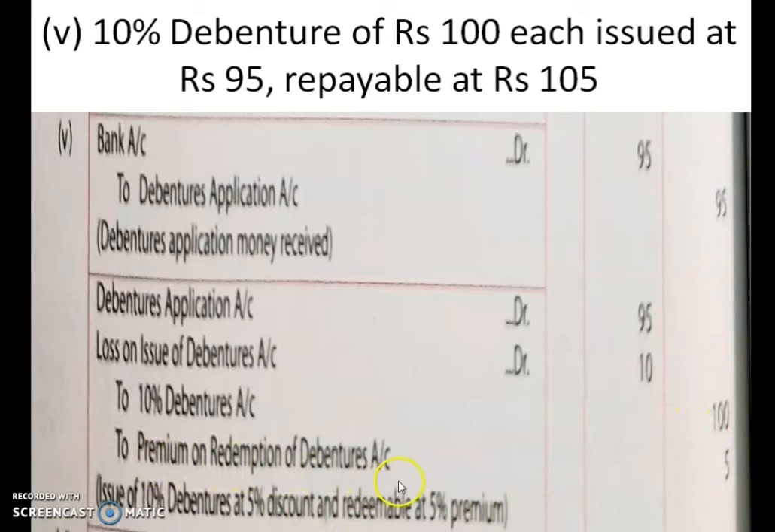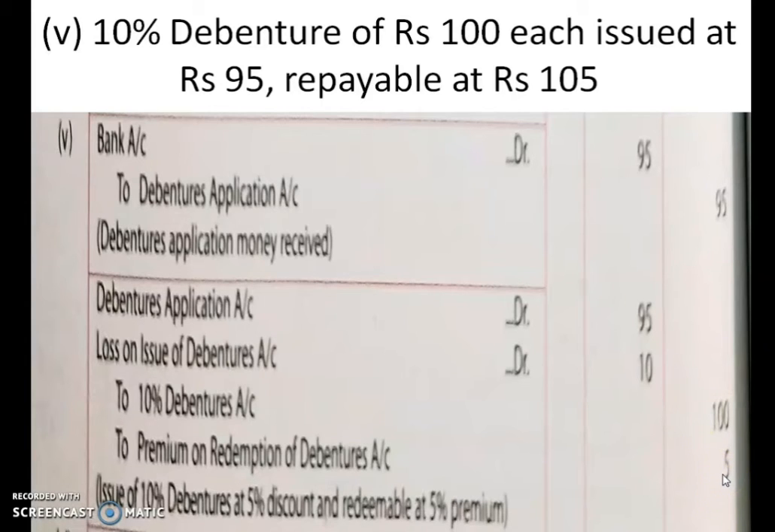Premium on redemption of debentures is 5 rupees. That is, a 100 rupees item you are redeeming at 105. So that is 5 rupees extra. That 5 rupees extra you will show over here as premium on redemption of debentures.